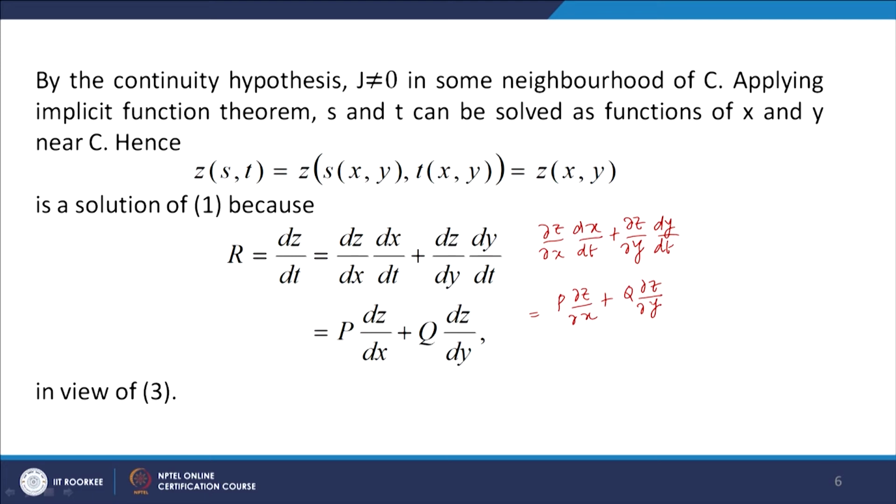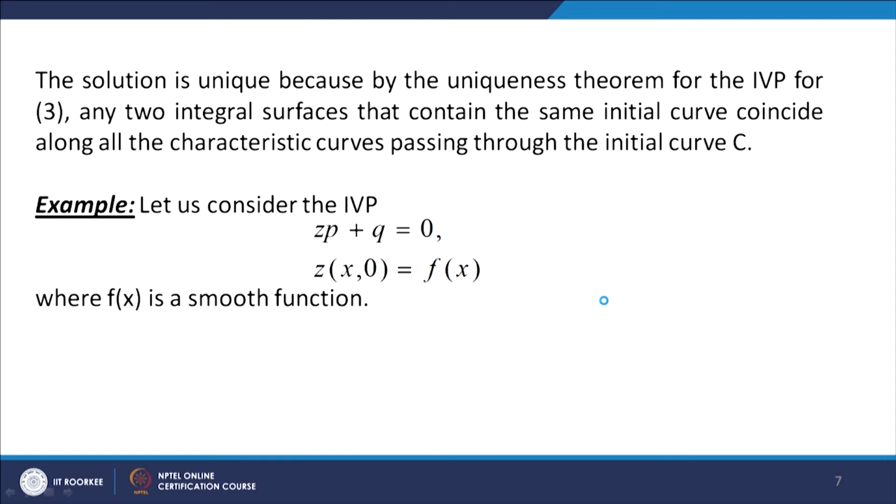because r is equal to, when we find dz by dt, it turns out that it is equal to p times the partial derivative of z with respect to x plus q times the partial derivative of z with respect to y, which is equal to r. So, r is equal to this, and therefore z is equal to z(x,y) is a solution of the given Cauchy linear partial differential equation of first order. Now, let us look at the uniqueness of this solution.